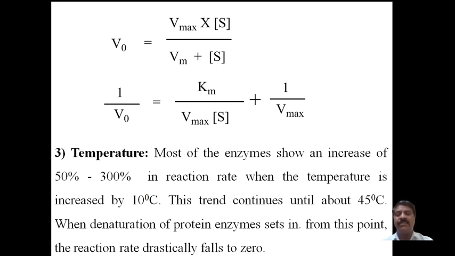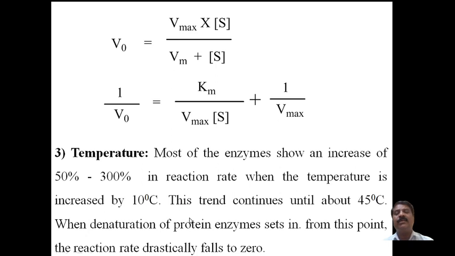The natural function and natural properties will be lost, and it becomes denatured by heating above 45 degrees Celsius. The reaction rate drastically falls, and it becomes zero.